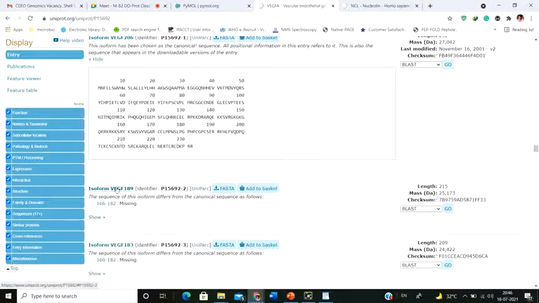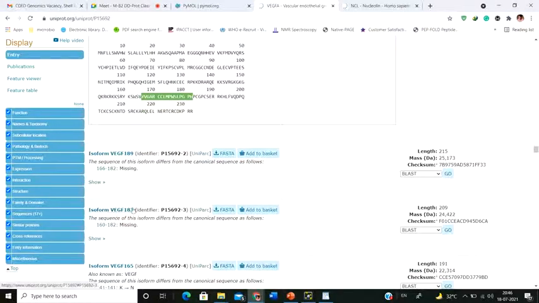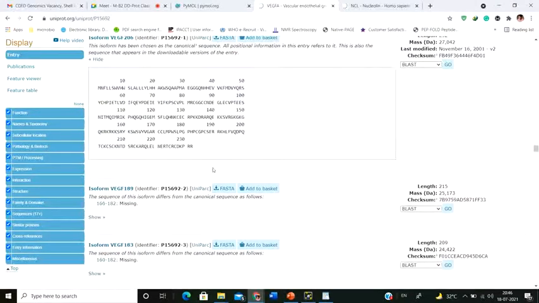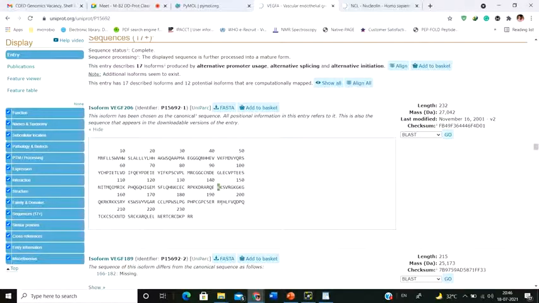Then you have the next isoform, VGF189. How is this isoform different from that? See, the region 166 to 182 is missing. So this particular domain is actually missing in this VGF189. Whereas in 183, 160 to 180 is missing. That means this particular domain is missing. Whereas in this particular isoform 165, the 141st lysine is mutated to asparagine, and this domain is missing. This is the 141st lysine, which is actually mutated to asparagine.